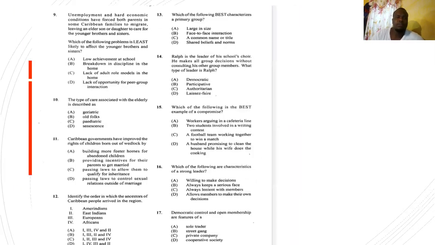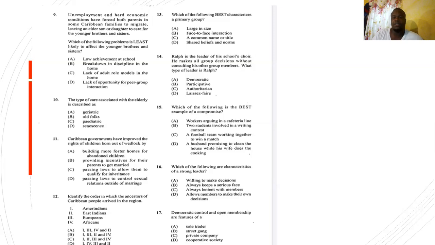Number 9 says, unemployment and hard economic conditions have forced both parents in some Caribbean families to migrate, leaving an elder son or daughter to care for the younger brothers and sisters. Which of the following problems is least likely to affect the younger brothers and sisters? So parents migrate, go to another country to live, leave an older brother or sister to take care of the child. You know that is now a sibling family. So the question is asking, what problem is least likely to affect the younger brothers and sisters who are being cared for? Is it A, low achievement at school?